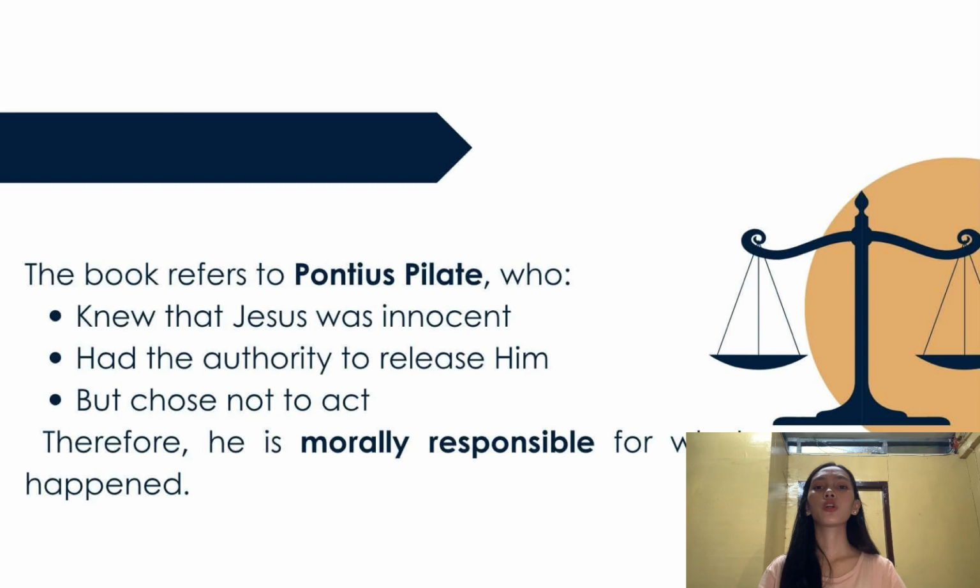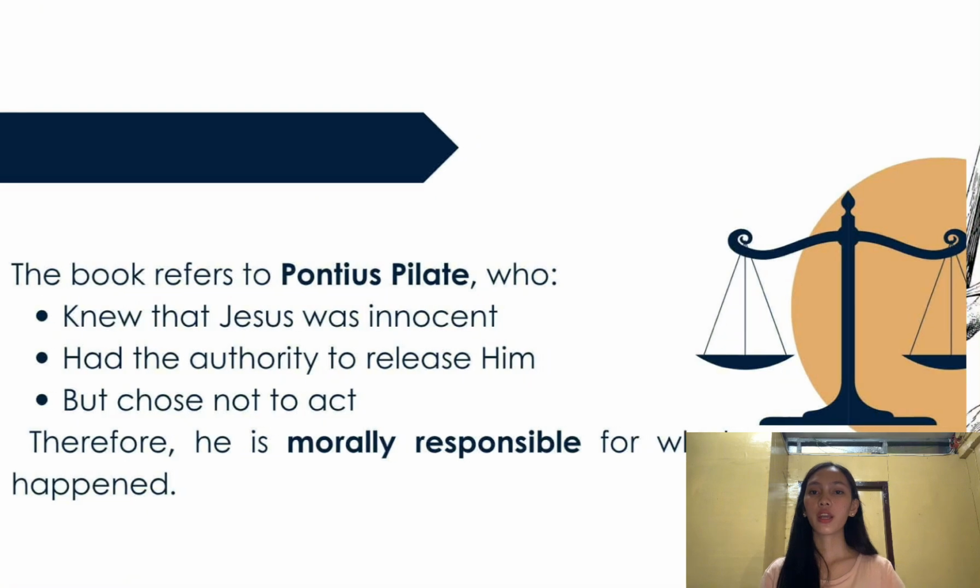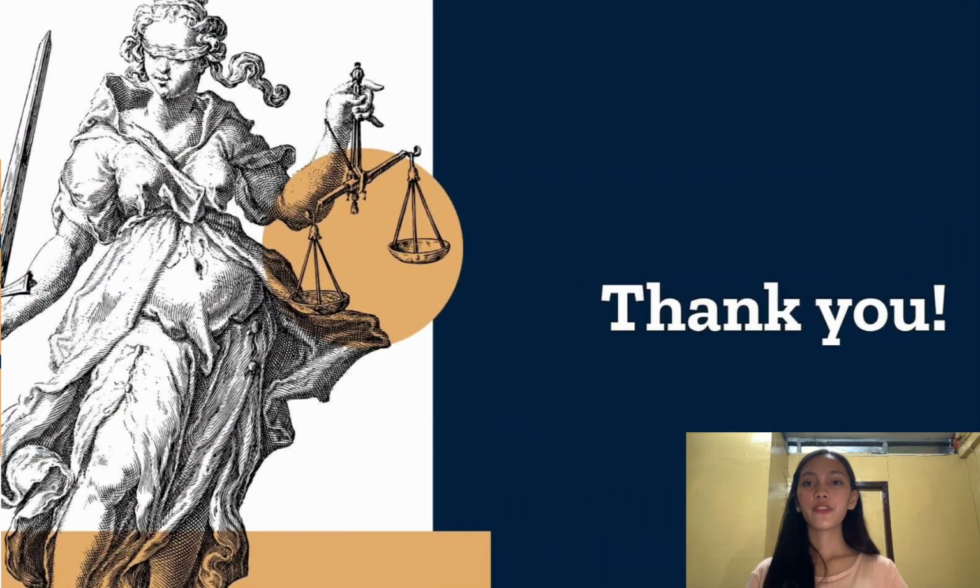In the book, Pontius Pilate knew that Jesus is innocent and had the authority to release him, but still chose not to act, meaning he became morally responsible for what happened to Jesus Christ. So even if you don't directly do the wrong act, failing to stop it when you still can makes you accountable.